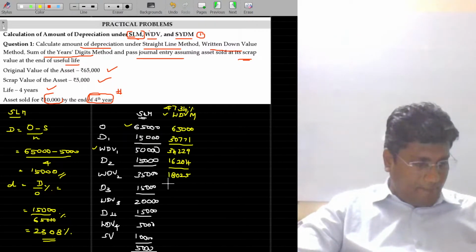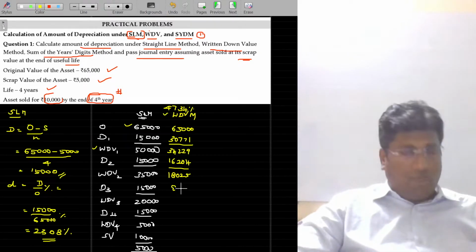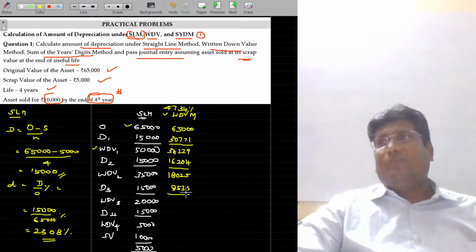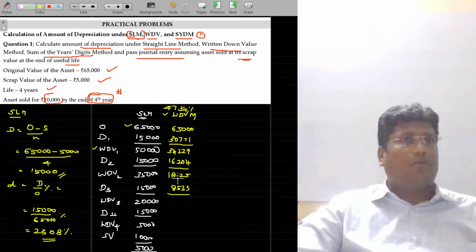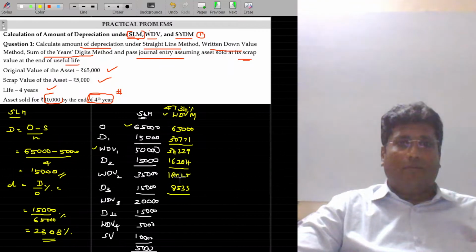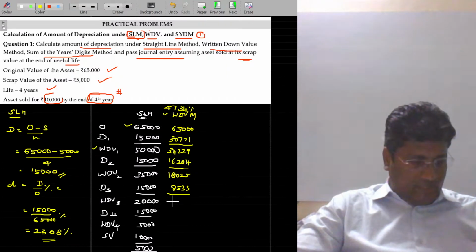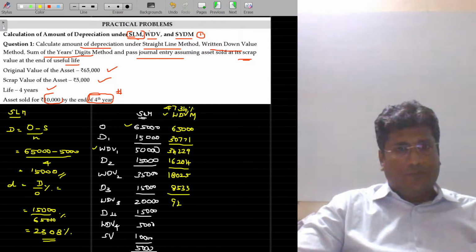Here the value being 8,533. Cross verify whether this answer is correct. If you are calculating ahead, you can put that message in the chat box also. And the WDV after this being 9,492.